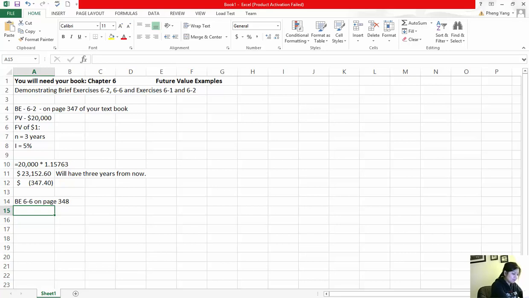Okay, so basically what we're going to be doing here is the future value of an annuity is $500. Okay, N is 12, or 12 quarters. Our interest